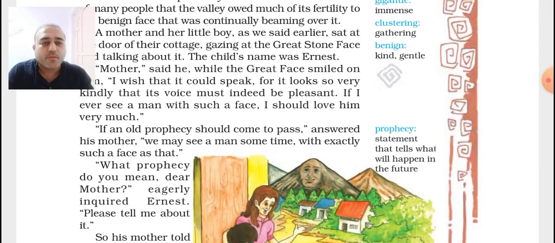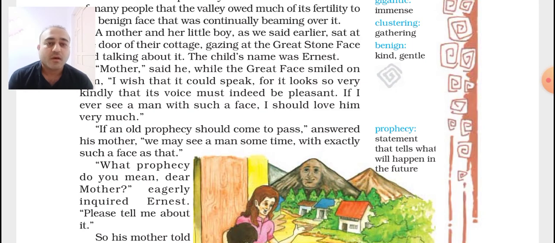"If an old prophecy should come to pass," answered his mother, "we may see a man sometime with exactly such a face as that." What the mother is saying is that at some point, a person from the same valley, who looks the same as the great stone face, will come. Okay, and he will be a great man. The meaning of prophecy is a written statement that tells what will happen in the future. So as I said, that is Bhavishwani.